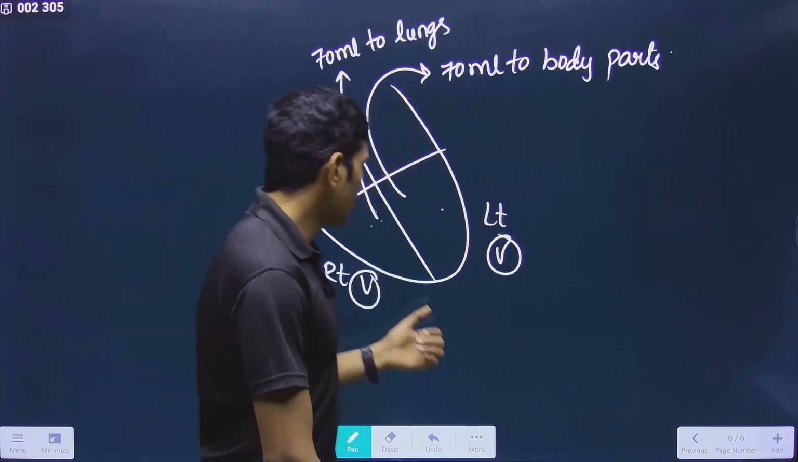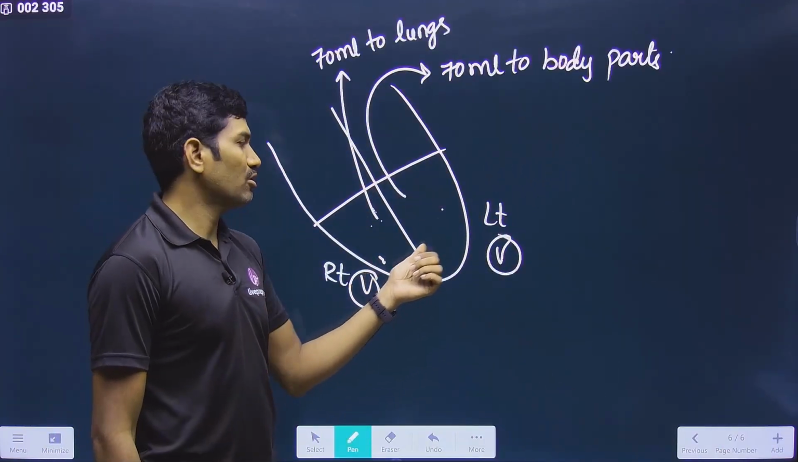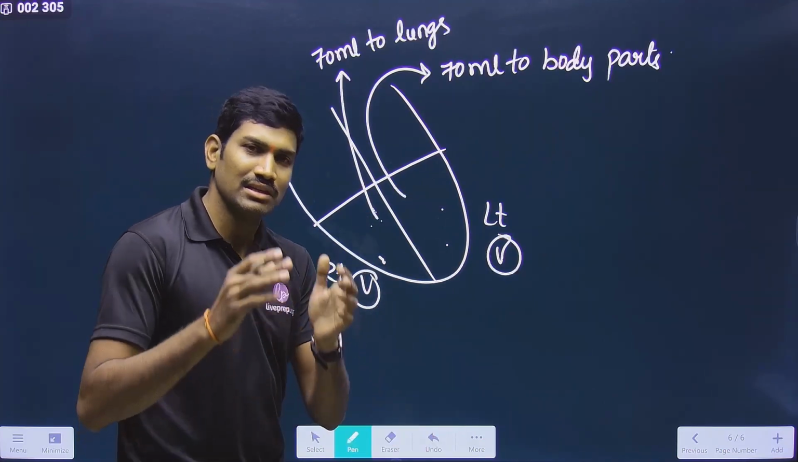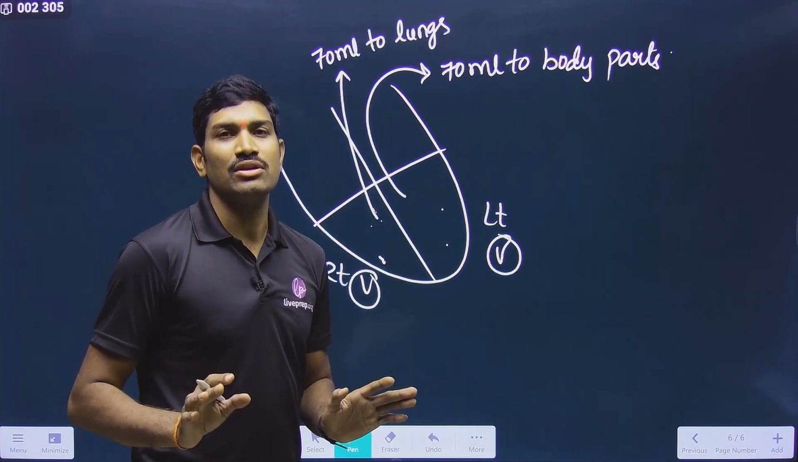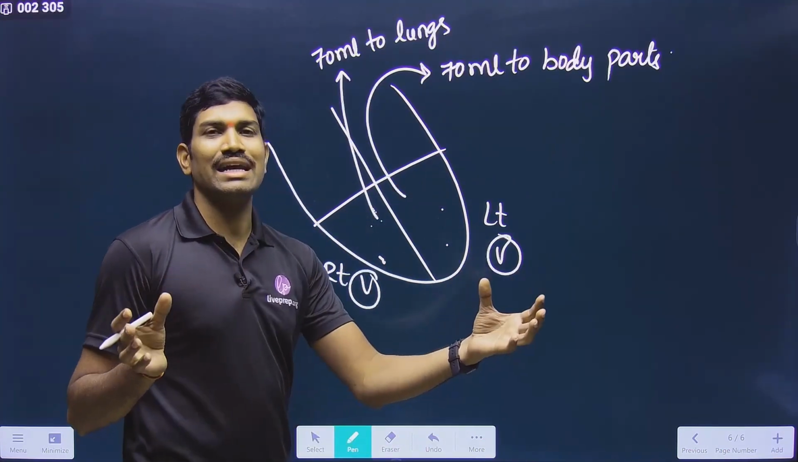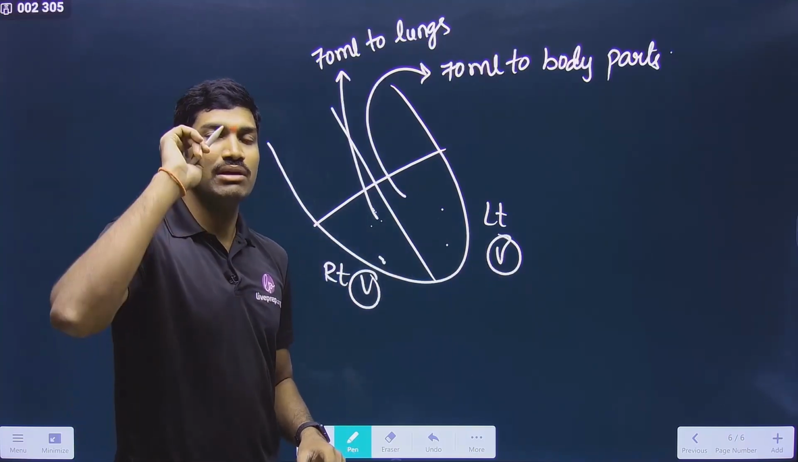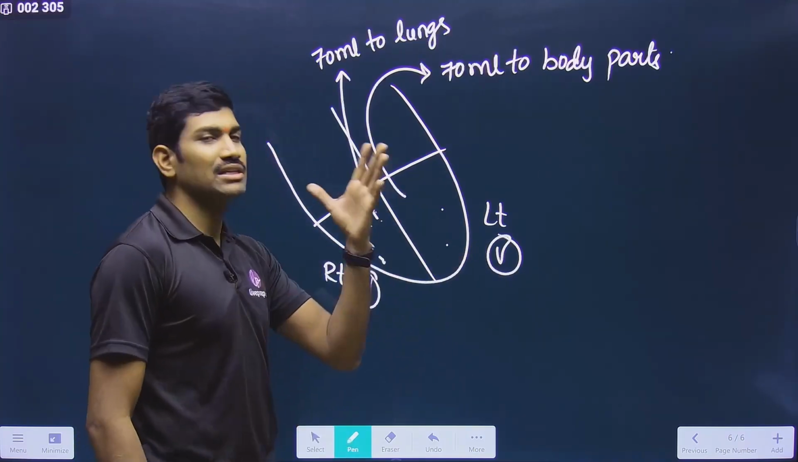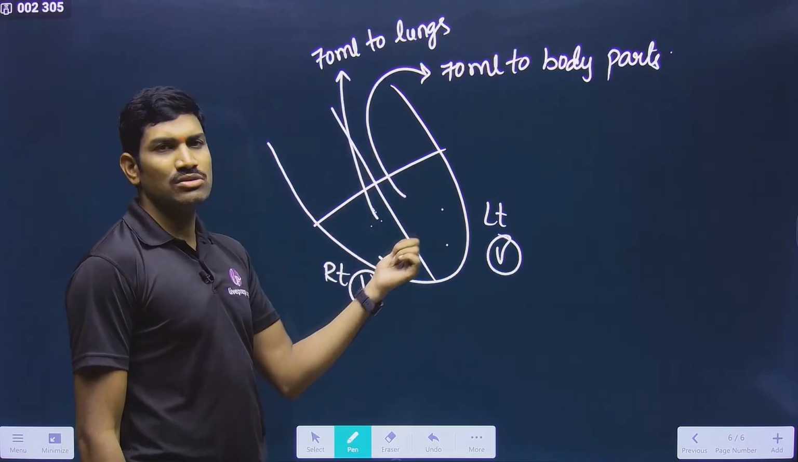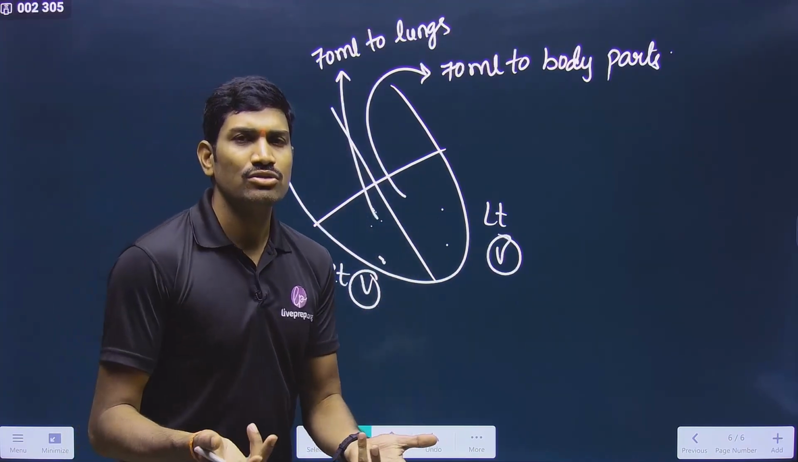One ventricle. So how much is this ventricle sending? 70 ml. So what is the answer? Only 70 you need to take. Some students add 70 plus 70 and make 140. That is wrong. You need to take one ventricle only. For each ventricle, this is 70, this is also 70. So take any one.